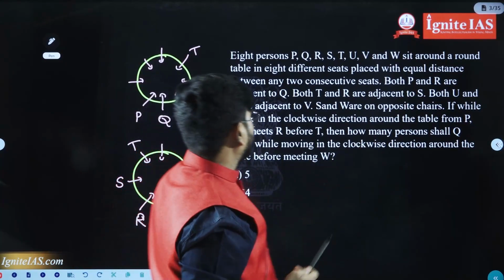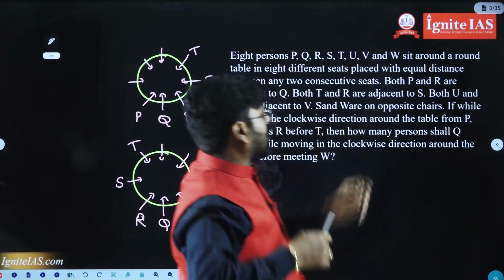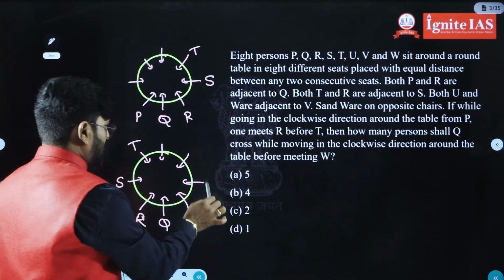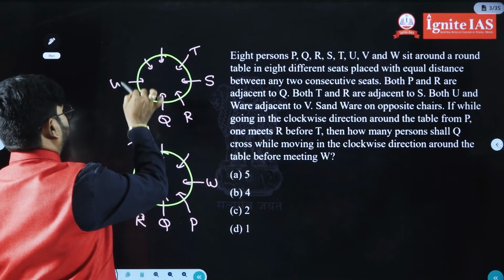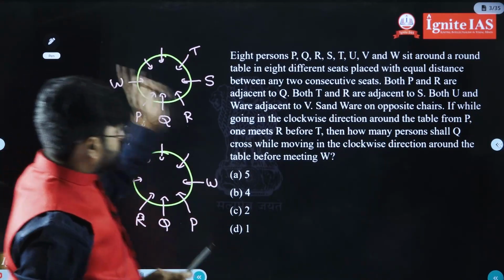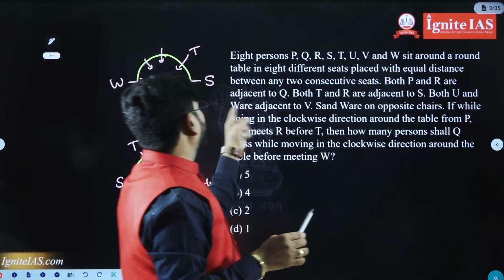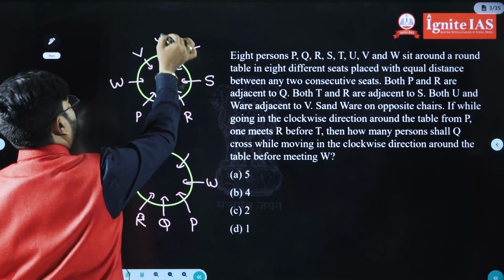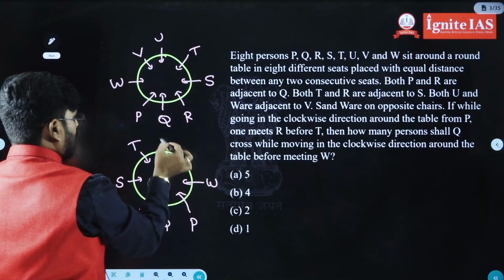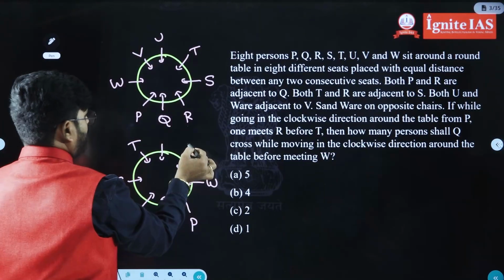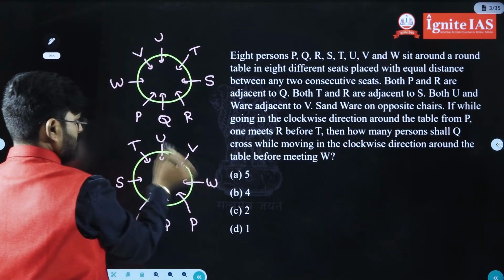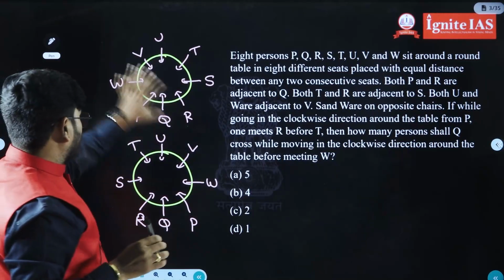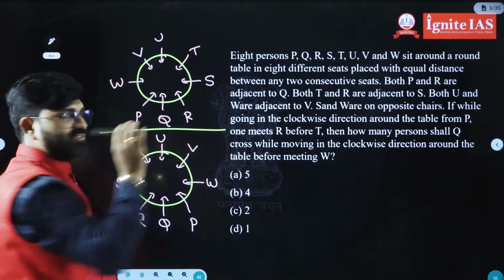Now, try to go further. S and W are opposite chairs. We know W now. So now come to this line: both U and W are adjacent to V. Satisfied? Adjacent to V, U and W. Okay, right. Now, these are the two conditions we got.